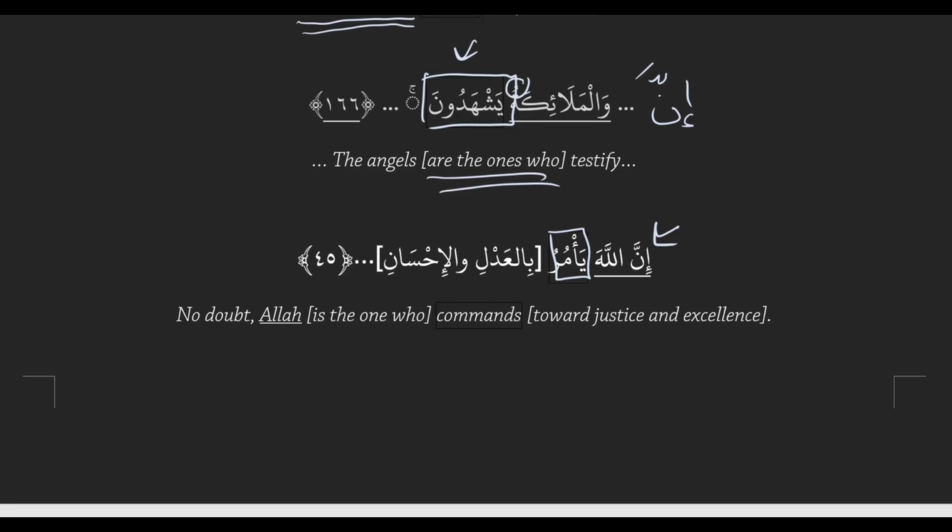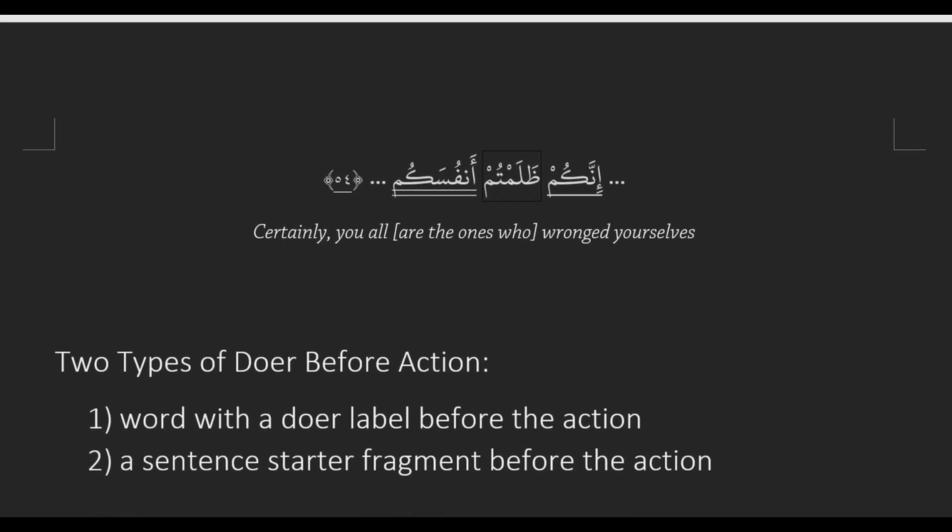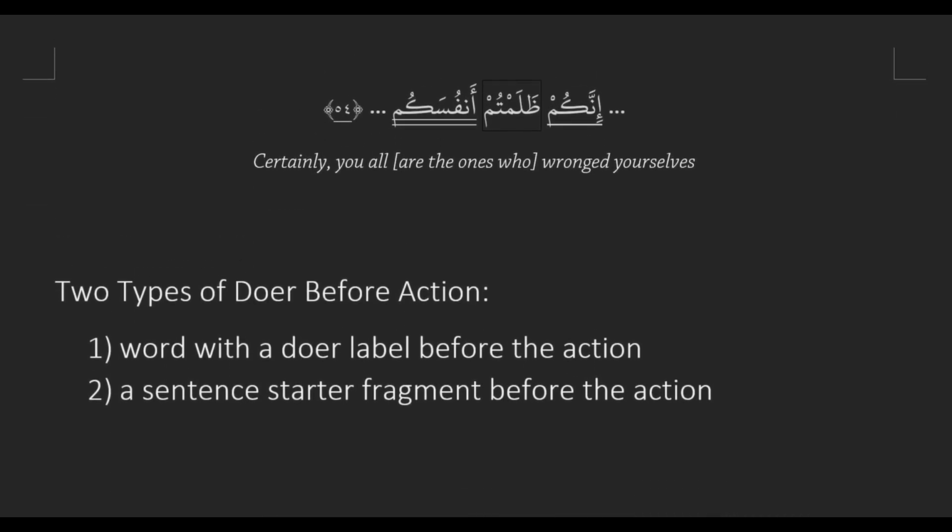So is it safe to say that anytime we have an action sentence that's starting with a sentence starter, that sentence starter is going to be our doer? Yes. And actually, our two types of doers before action are, one, a word with a doer label, right? A word with a doer label before the action. And then the second type is actually a sentence starter fragment before the action. So anytime you see a sentence starter fragment before an action, it's the doer. Or if you see a word with a doer label before the action, it's also the doer.